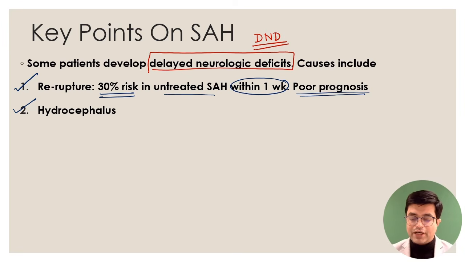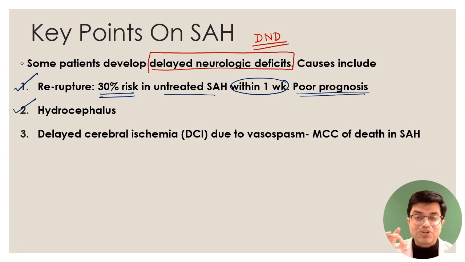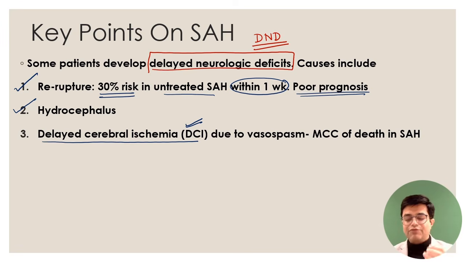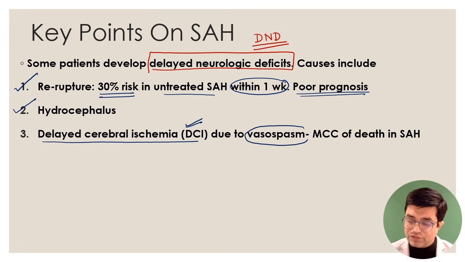So, if a patient has delayed neurological deficit, one cause is that it has ruptured again. Second cause, hydrocephalus. Third cause, very important, which is also a cause of death in SAH, delayed cerebral ischemia. It is written as DCI. What is delayed cerebral ischemia? After an attack of SAH, particularly a big SAH, there will be vasospasm of the central vessels. There will be vasospasm of the neuronal vessels, and that will cause delayed cerebral ischemia, and this is considered to be the most common cause of death.